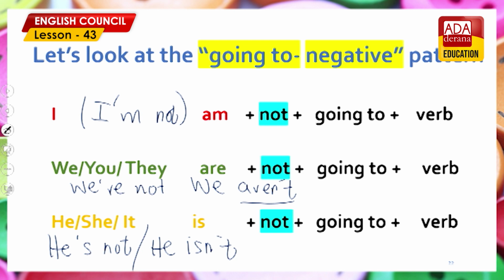Verb jump. I'm not going to jump, we're not going to jump, they aren't going to jump, you aren't going to jump, he isn't going to jump, she isn't going to jump, it isn't going to jump. Right, so that's the negative pattern.